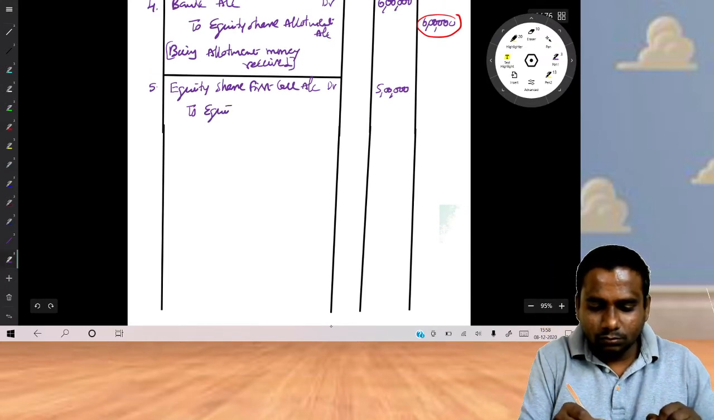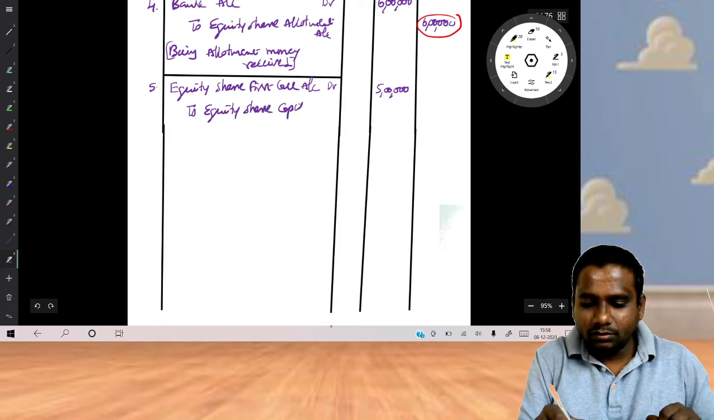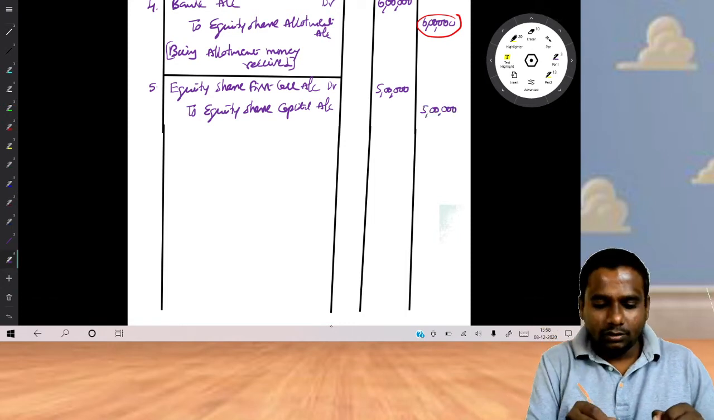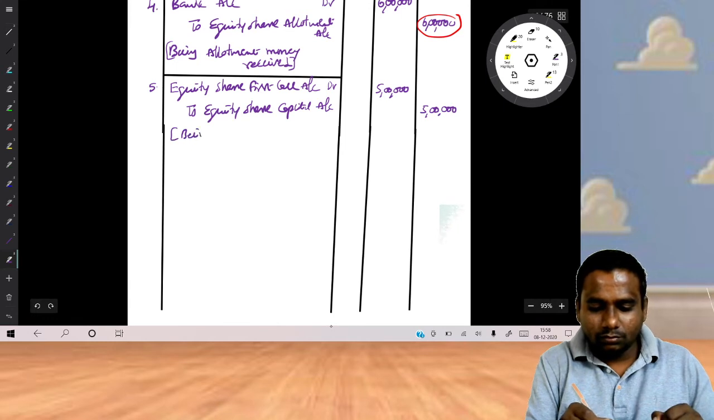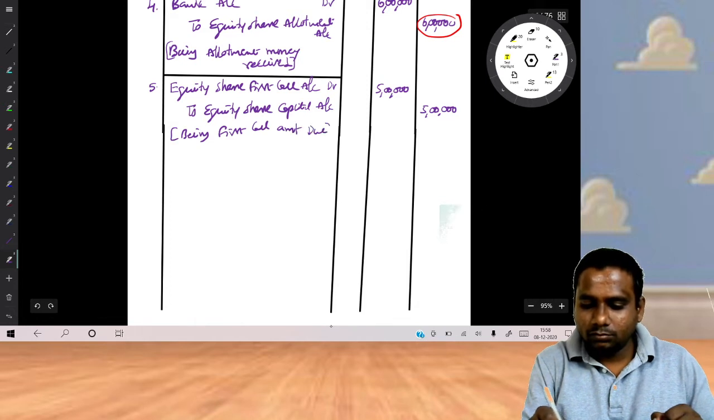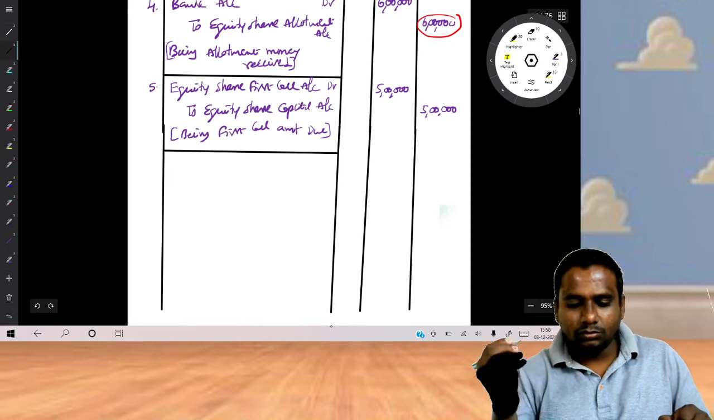To equity share capital account, 5 lakhs. Right. Being first call amount due.